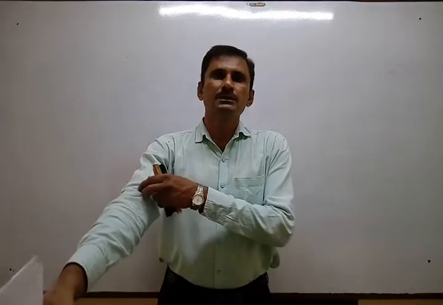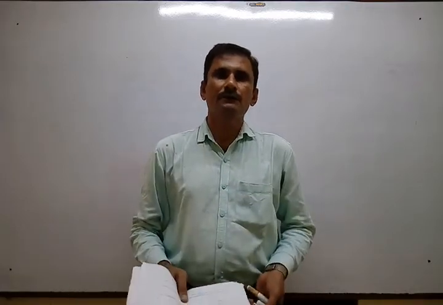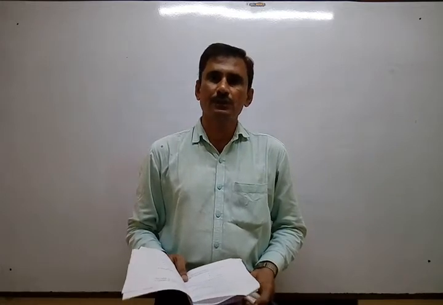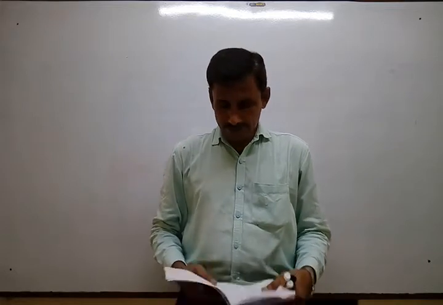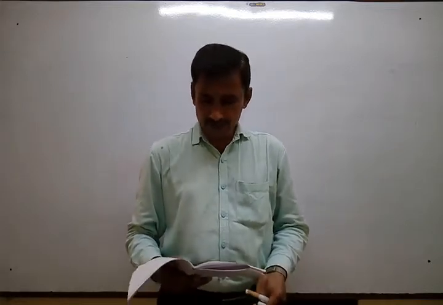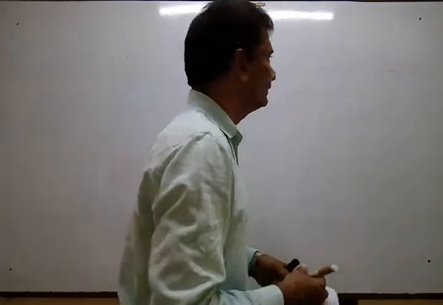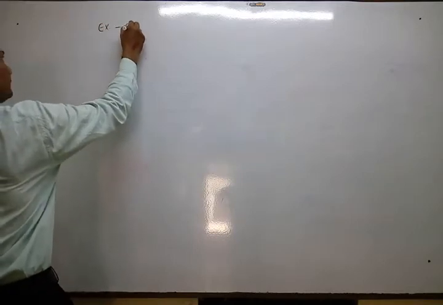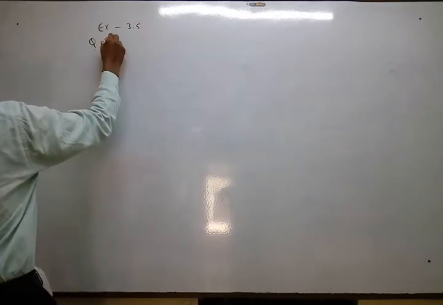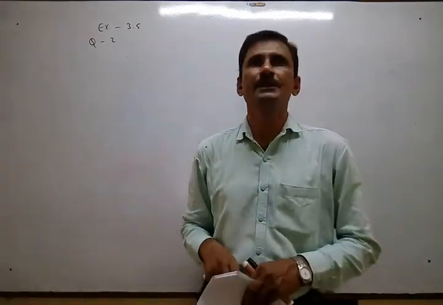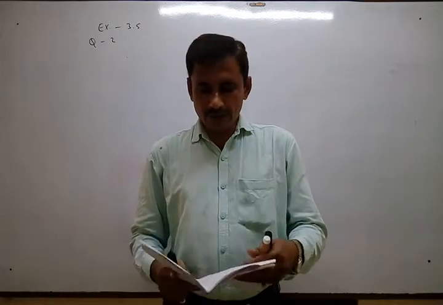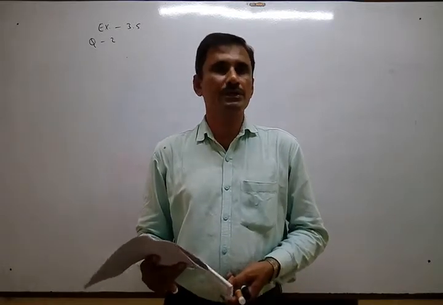We already solved most of the sums from the exercise of the textbook and we are in lesson number 3. Just one sum from the exercise I want to explain here, that is exercise 3.5, question number 2. Actually that method is the cross multiplication method, but we just solve the remaining sums where the method is not important,